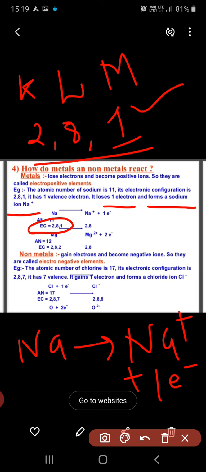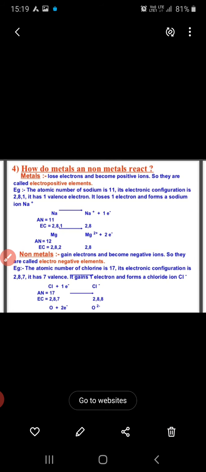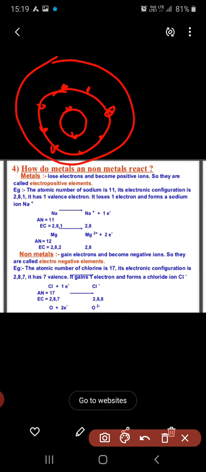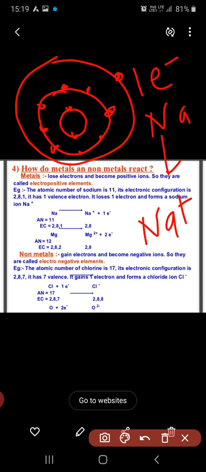Just like this, if we draw this image, 2 electrons, now 8 electrons, 1, 2, 3, 4, 5, 6, 7 and 8, and how many electrons are in the outermost shell? Only 1. So this 1 electron it loses and Na is converted into Na plus, after losing this outermost electron.